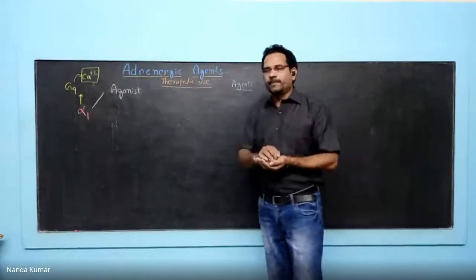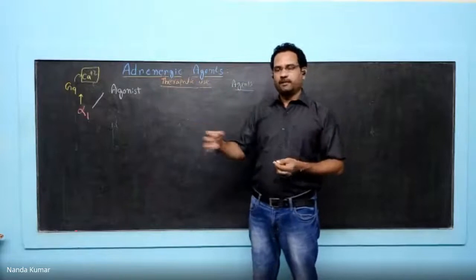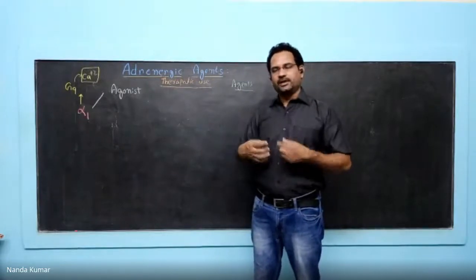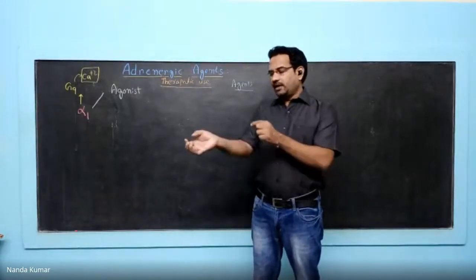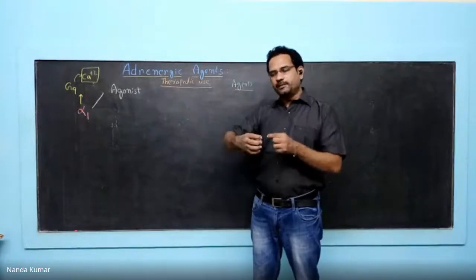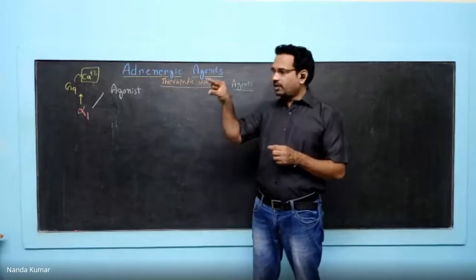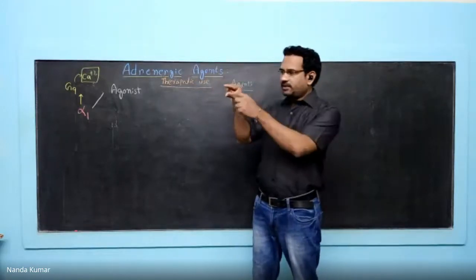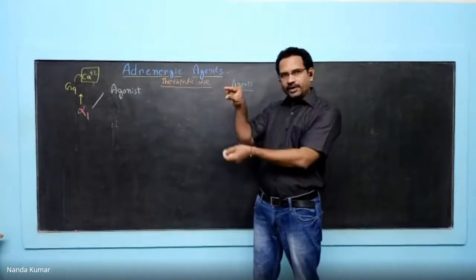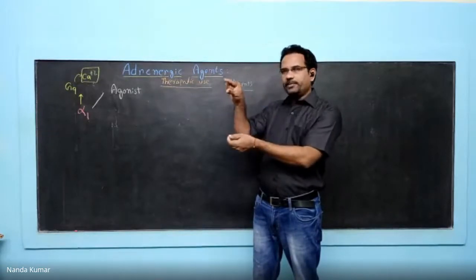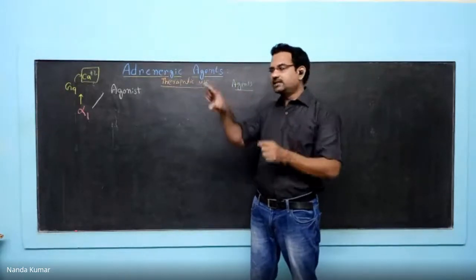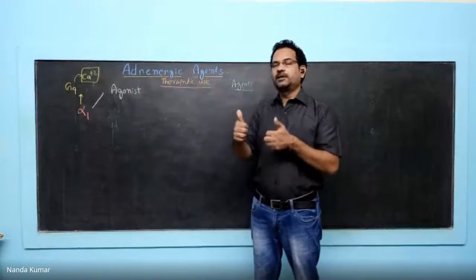Think about this one. When someone meets with an accident, multiple injuries occur in the body. Due to those multiple injuries, bleeding will occur everywhere. Bleeding means loss of blood. So the moment blood volume is reduced, what happens to pressure? Inside the blood vessel, the blood volume is going down. When blood volume goes down, pressure drops. In such conditions, you need to immediately increase that blood pressure.